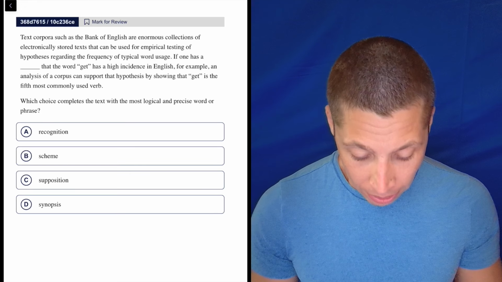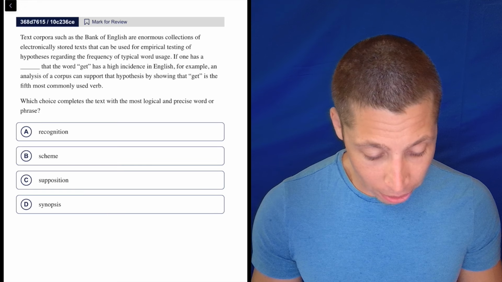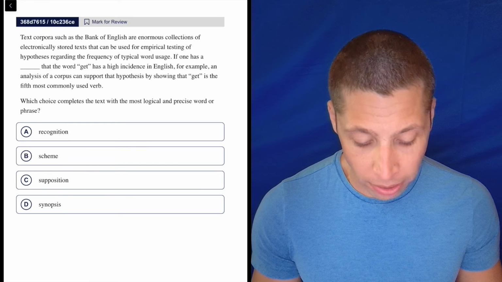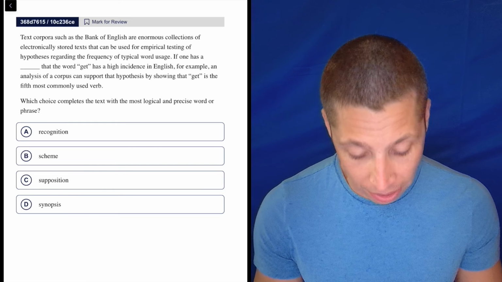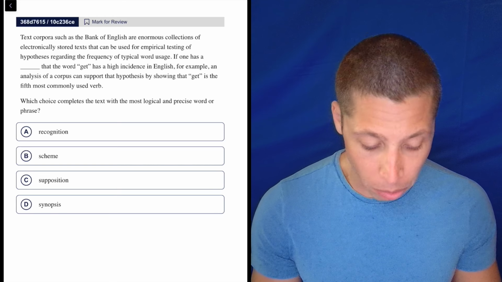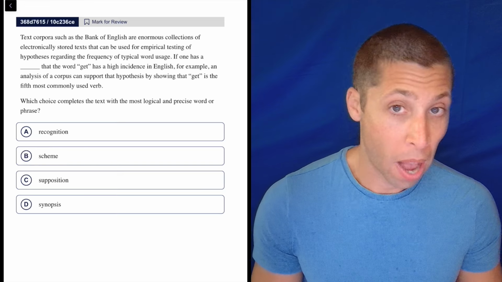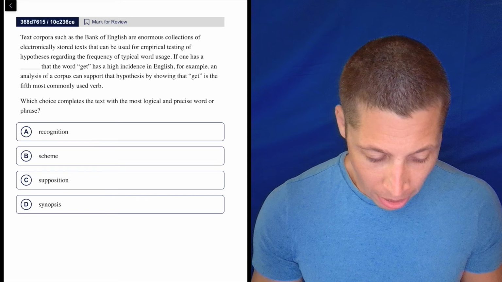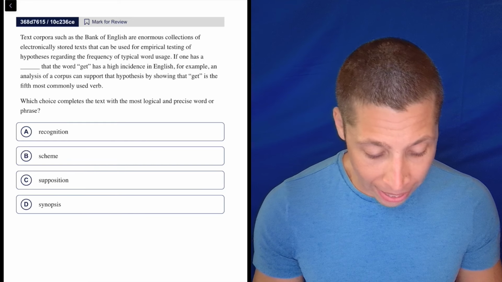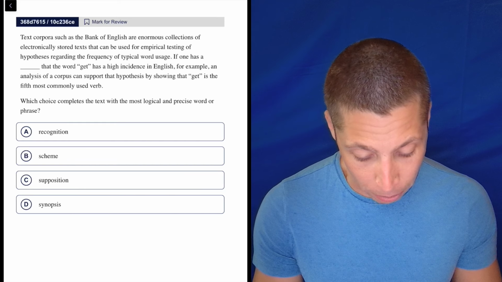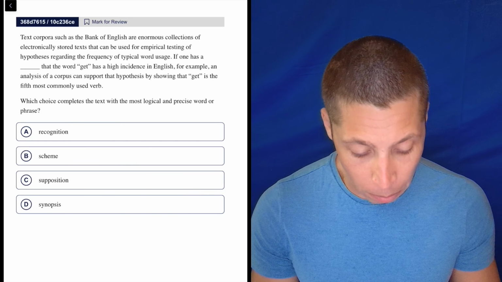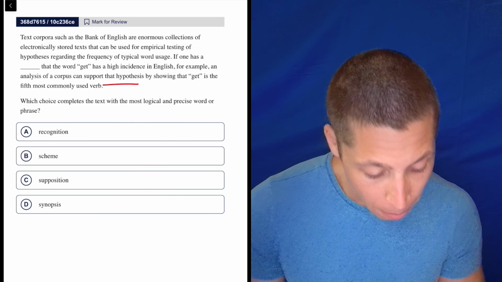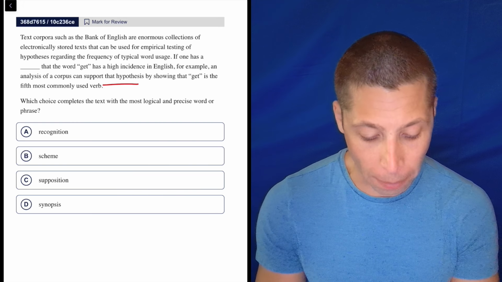Text corpora, such as the Bank of English, are enormous collections of electronically stored text that can be used for empirical testing of hypotheses regarding the frequency of typical word usage. I don't know what's important in that, but I can see the blank is coming up, so let's see what we get. If one has a blank that the word get has a high incidence in English, for example, an analysis of a corpus can support that hypothesis by showing that get is the fifth most commonly used verb.